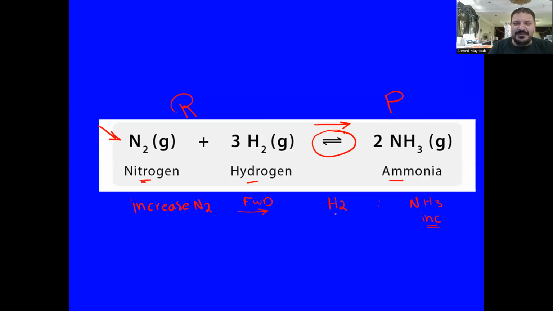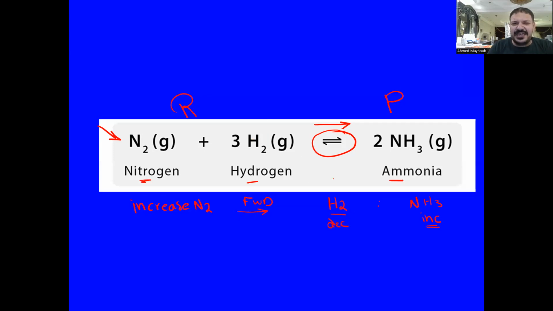Since nitrogen will be converted into ammonia, hydrogen will also go into the reaction in the direction of formation of ammonia. This means hydrogen will be consumed and will decrease. Again, why does hydrogen decrease?